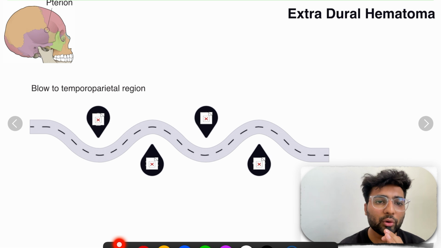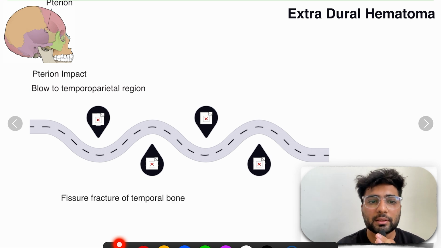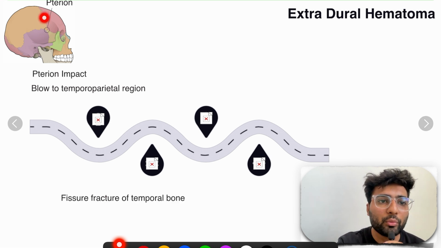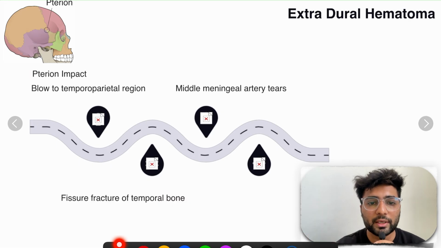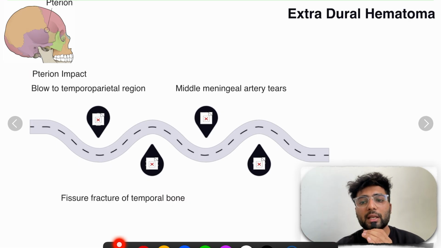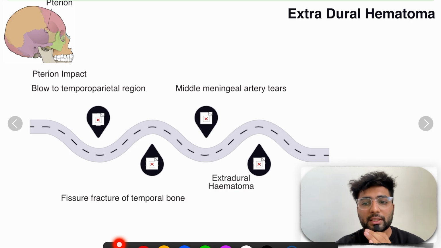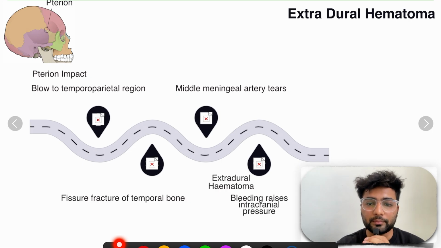So whenever there is a blow to the pterion, there is a fracture in the temporal bone. This temporal bone gets fractured and the middle meningeal artery, which I showed you, gets torn. Whenever the artery gets torn, there will be bleeding, and that bleeding is called hematoma, right? So we'll have extradural hematoma, and this bleeding raises intracranial pressure. Obviously, if there is more blood coming out in the brain tissues, then it will raise intracranial pressure.